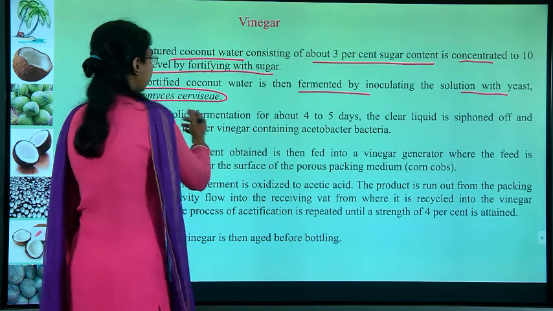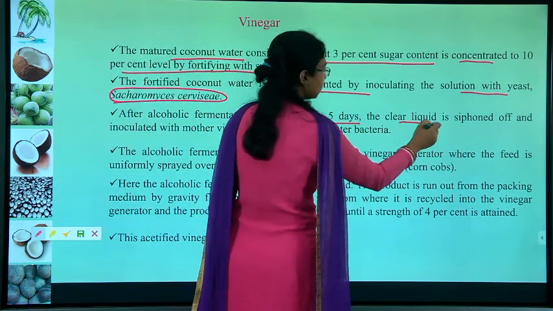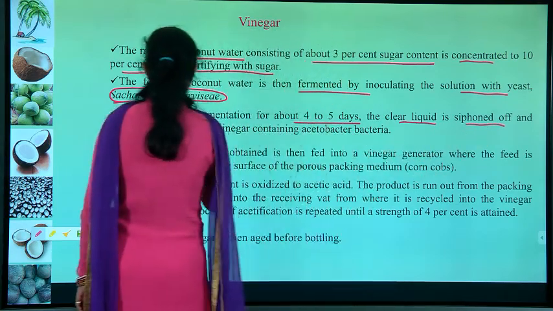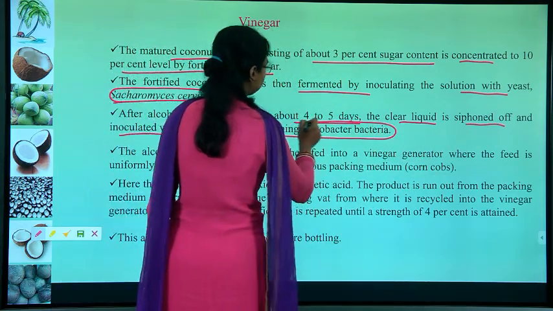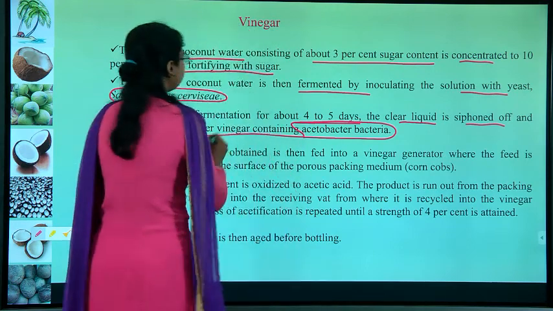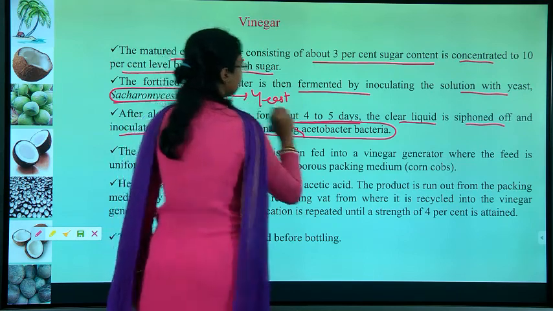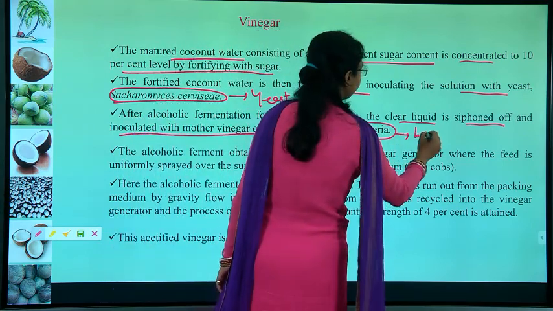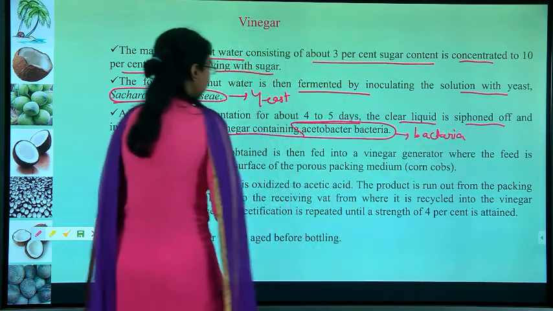Then after alcoholic fermentation of about 4 to 5 days, the clear liquid is siphoned off and inoculated with mother vinegar containing the Acetobacter bacteria. So first we use yeast for the culture medium, and next we use bacteria for producing vinegar.